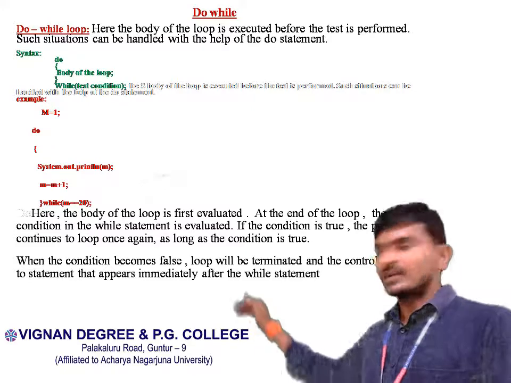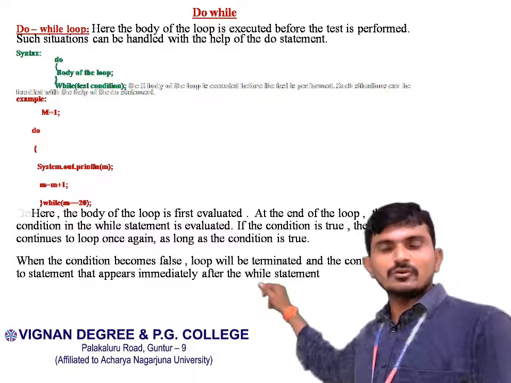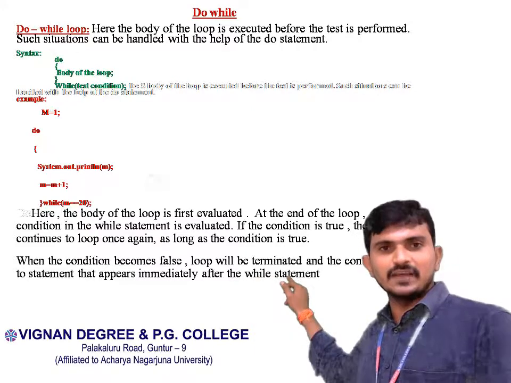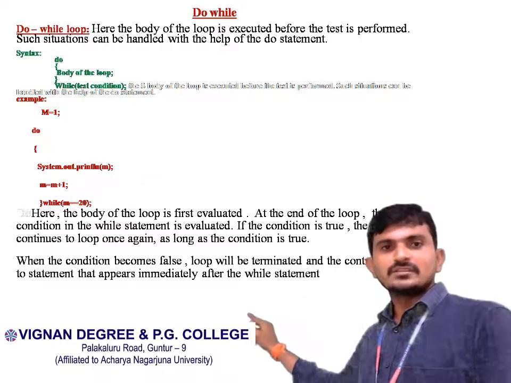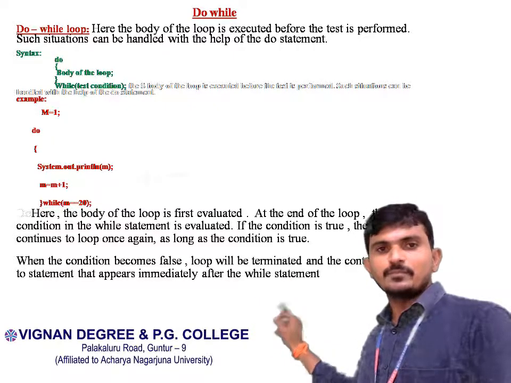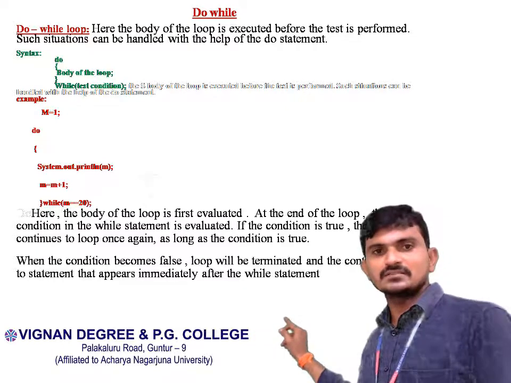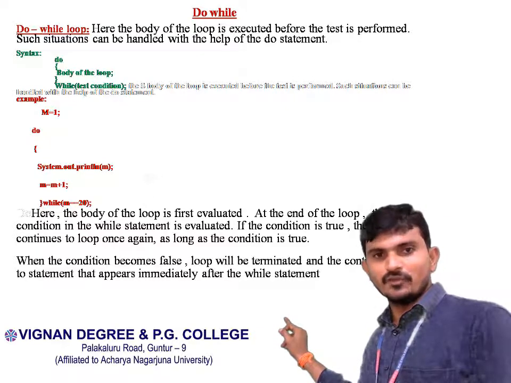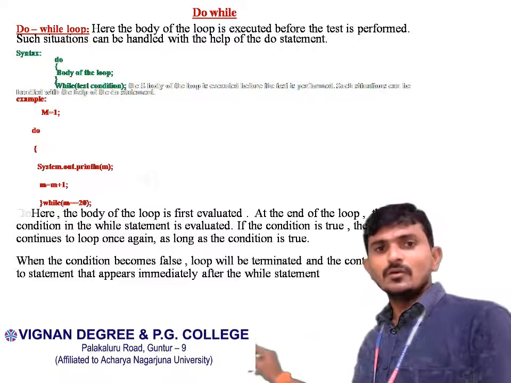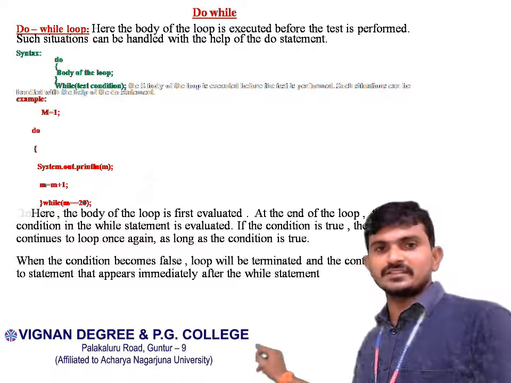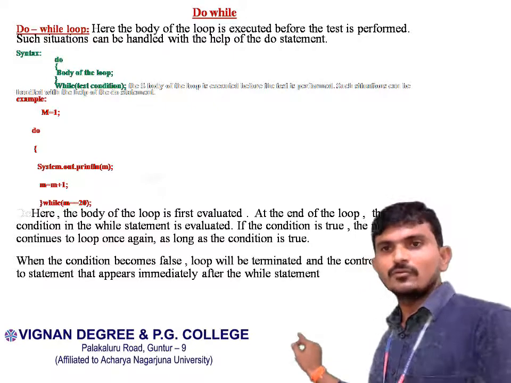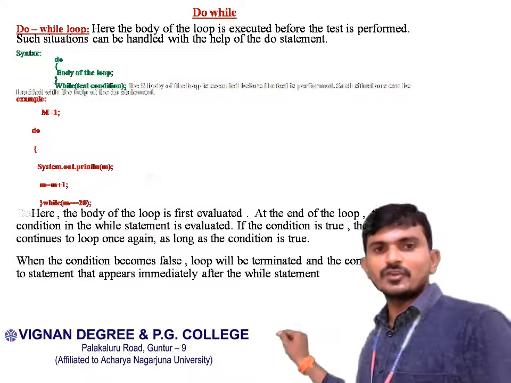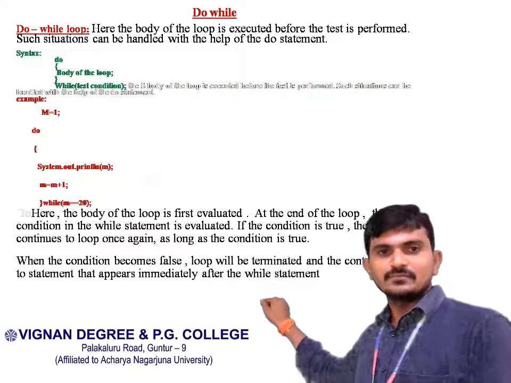Next, example. m equal to 1. Initialize the value. Do statement. Body of the loop. System.out.println(m), m equal to m plus 1. Open closed braces, while m less than or equal to 20. Okay, ends with semicolon.